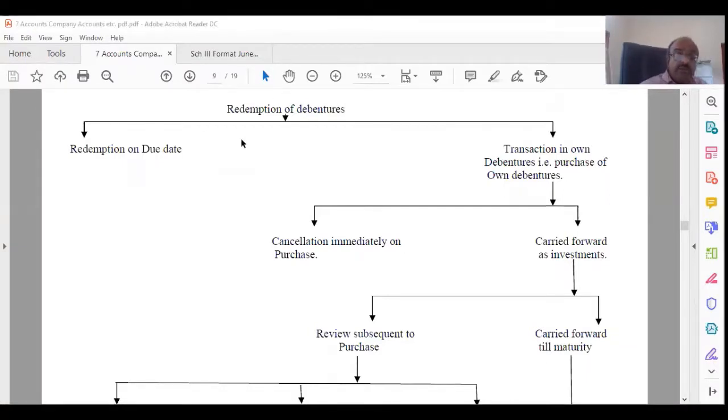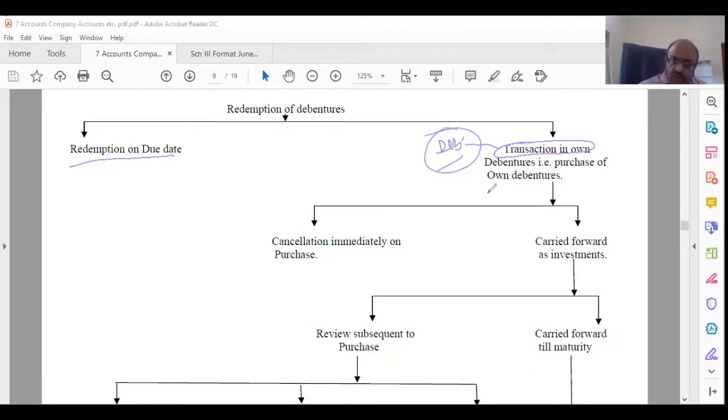So redemption of debentures, what happens is that you can redeem it on the due date, because it's for say 10 years or 20 years, you are redeeming on that date. That is one way of looking at it. The other one is you are transacting in your own debentures. So unlike shares, you can buy your own debentures.